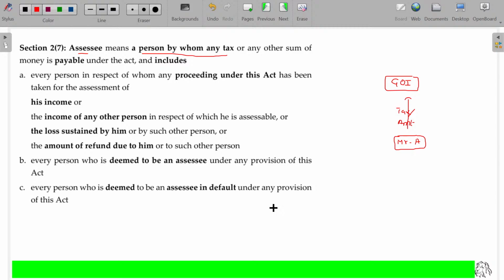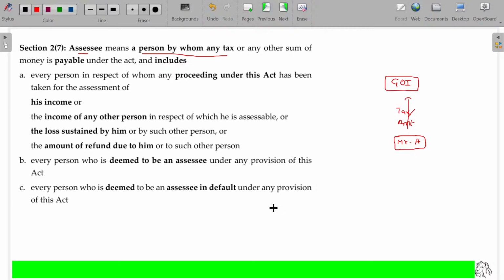On whom how much money is recoverable by the government is calculated, which is called assessment. I am going to assess whether he is going to be liable to the Government of India. Mr. A is the income earner. For his income, he has to pay the tax. Government assesses and charges the amount from him, levies the tax and collects it. So, Mr. A is the assessee.